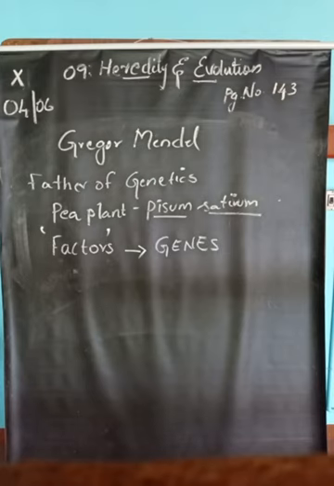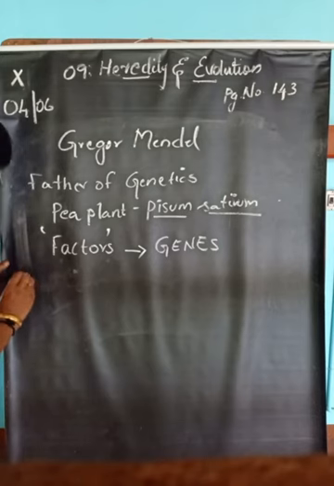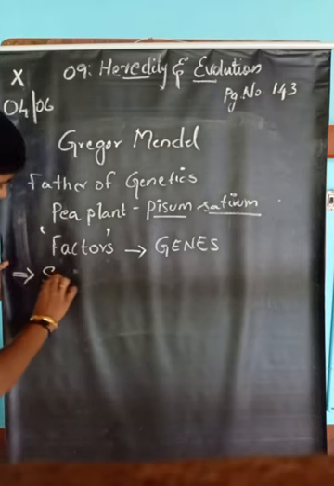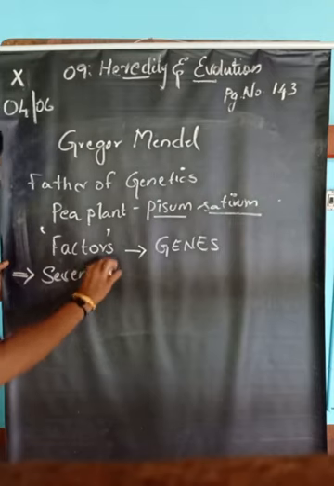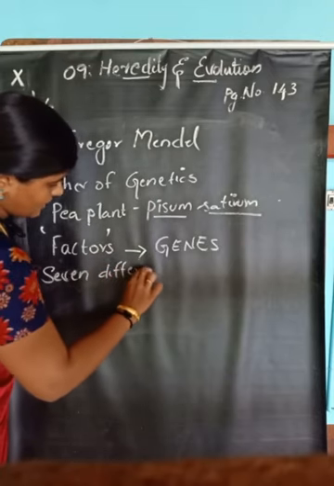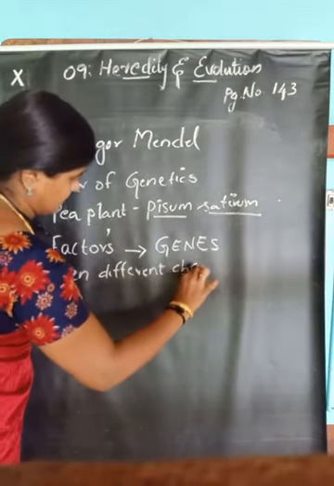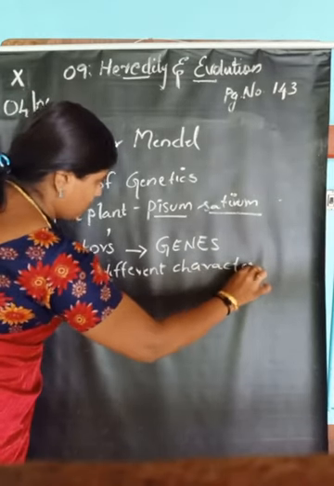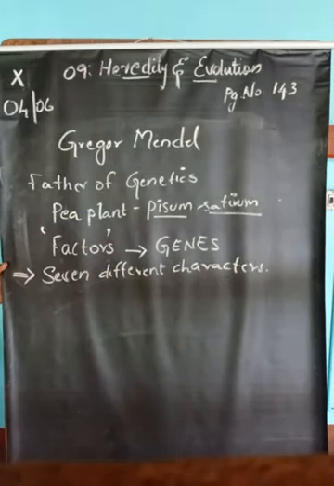Okay. Then Mendel used 7 different characters of the Pisum sativum for his biological experiment. We already discussed what the 7 different characters are, and which one is the dominant character and which one is the recessive character of the particular trait.